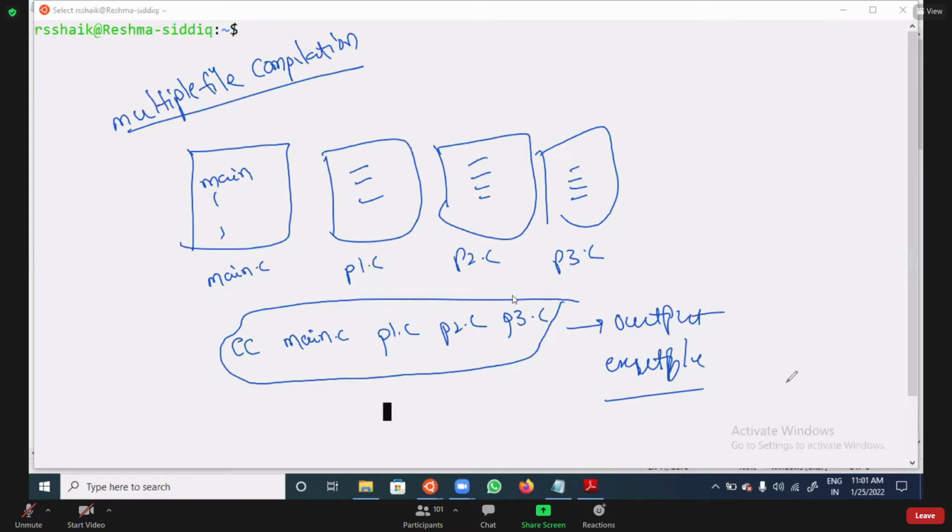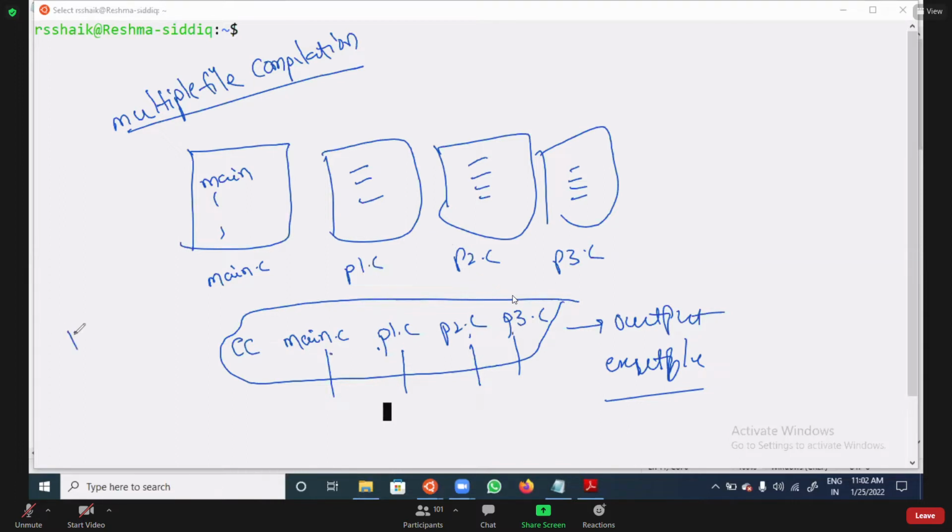Now try to analyze what will happen. Assume you take 4 files; you must remember these 4 files and provide them on the command line: cc main.c p1.c p2.c p3.c.